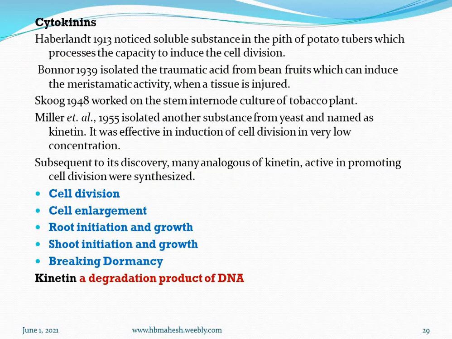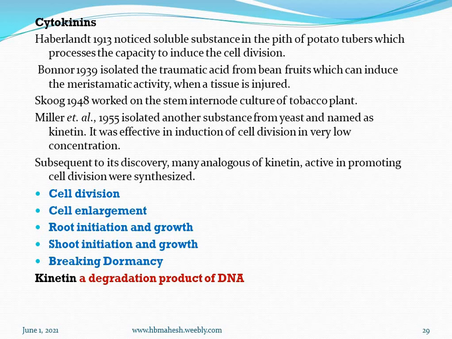Next class of plant hormone is cytokinins. Haberlandt in 1913 noticed a soluble substance in the pith of potato tubers which possesses the capacity to induce cell division. Haberlandt identified a substance with the ability to induce cell division. In 1939, Bonner isolated traumatic acid from bean fruits, which can induce meristematic activity when a tissue is injured. Skoog in 1948 worked on the stem internode culture of tobacco plant.